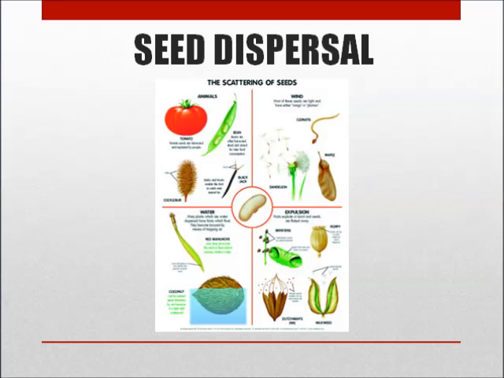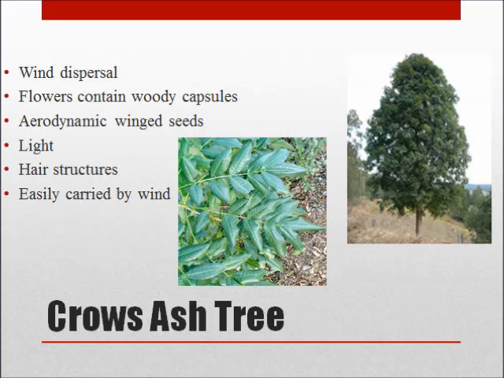Seed dispersal is the removal and distribution of seeds from a parent plant. The crow's ash tree disperses the seeds by wind. The tree's flowers contain woody capsules which split open to release its aerodynamic wind seeds. They are light with hair structures to enable easy travel.